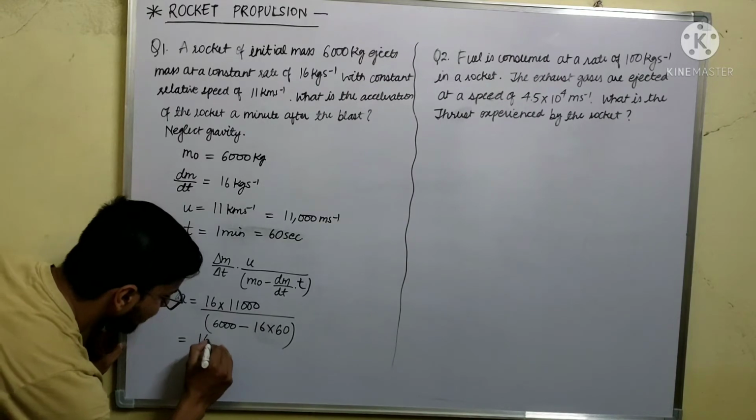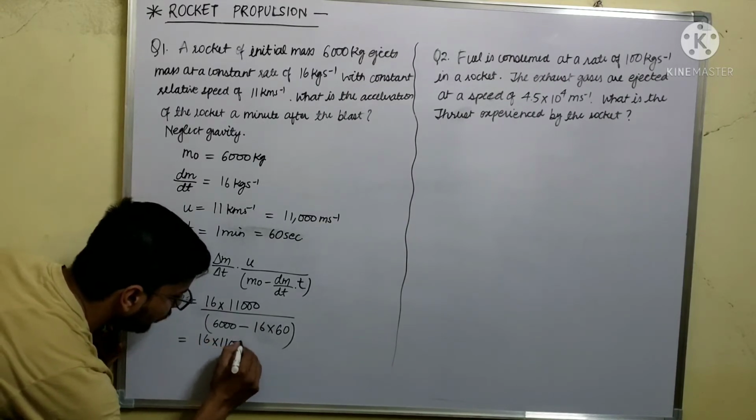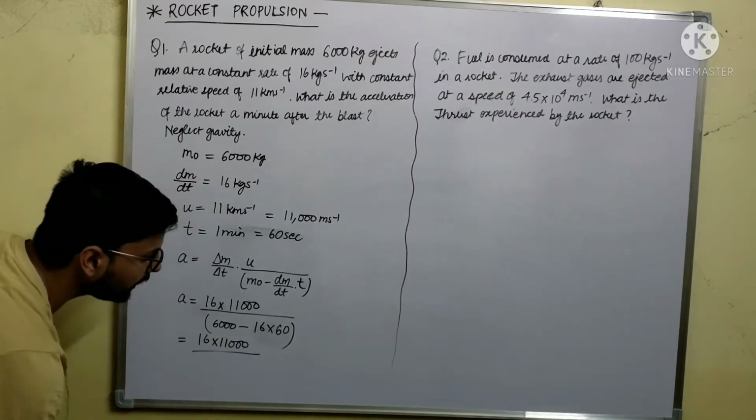If we calculate this, it will become 16 into 11,000 upon 6,000, and 16 6s are 96.